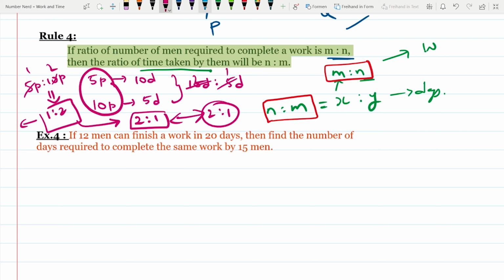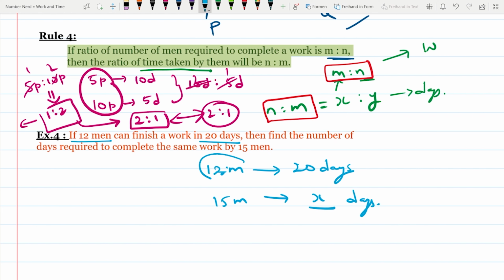Let's take an example on this also. If 12 men can finish a work in 20 days, then find the number of days required to complete the same work by 15 men. We have to calculate the number of days.